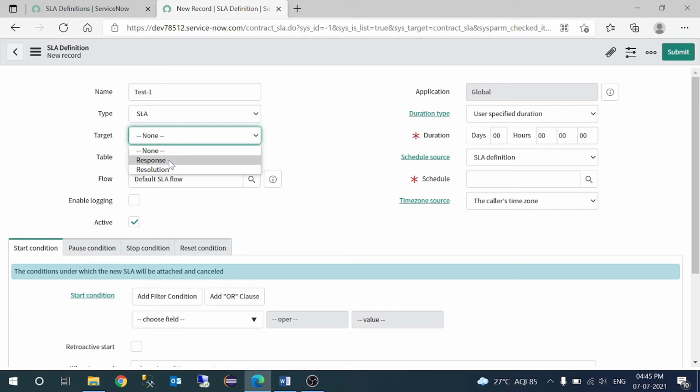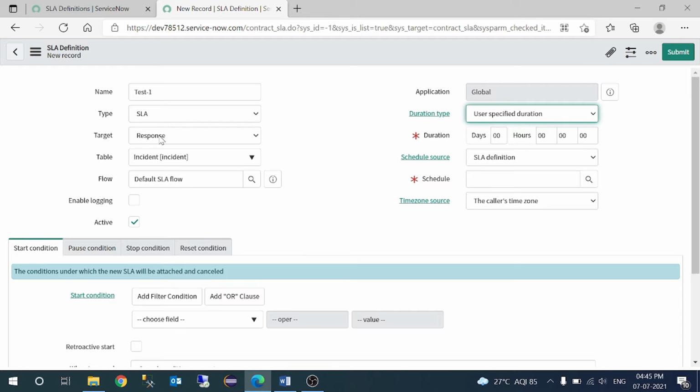As I said, if someone has created a ticket with priority one for that group or service team, the service desk team has to respond within 15 minutes. So that is the response time: the moment I create the ticket, from that time someone has to respond, basically someone has to route the ticket to the correct person.